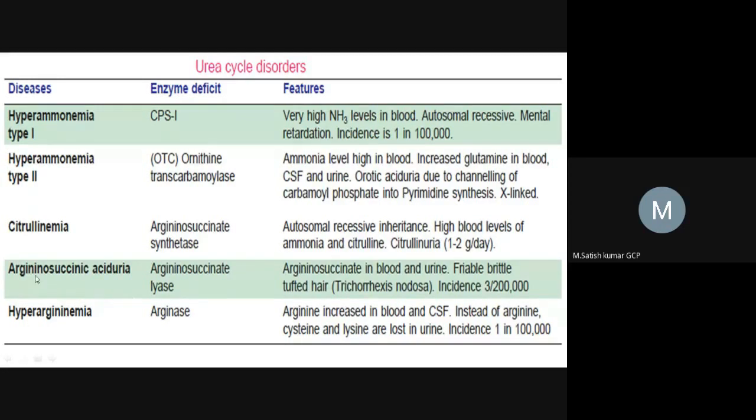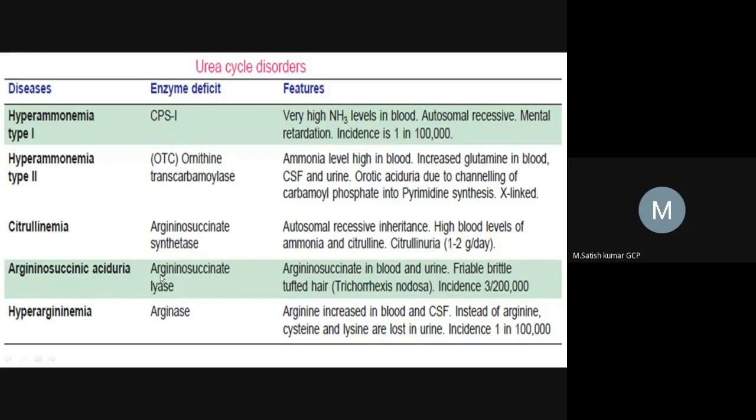The next one is arginosuccinate aciduria. This disease is mainly due to deficiency of arginosuccinate lyase. When arginosuccinate levels increase in the blood and urine, this is the condition where more arginosuccinate is present in the blood and urine, which leads to metabolic acidosis. Write down: metabolic acidosis.